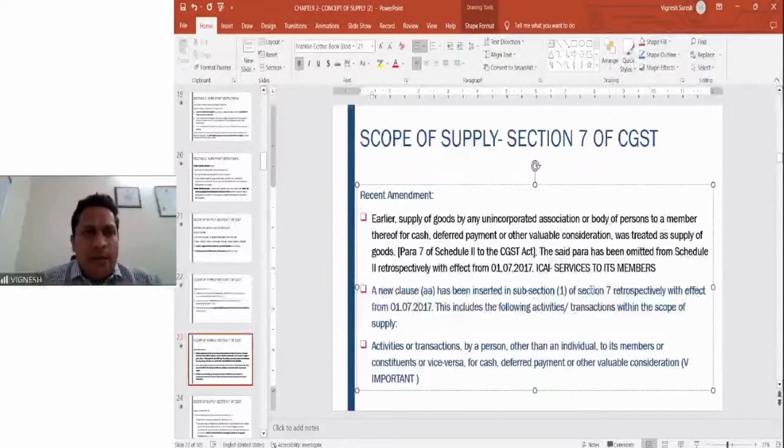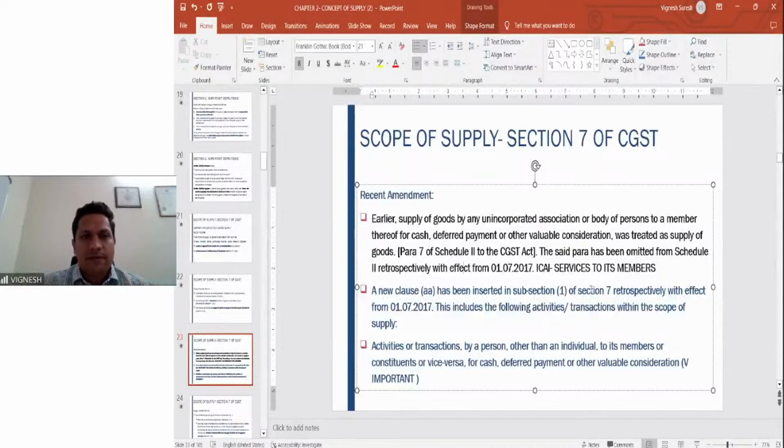There was a dilemma, there was a litigation and argument whether the same was subject to service tax, because ICI comprises of its members and both the ICI and members are one and the same because of the principle of mutuality. This 7(1)(AA) has been added in the GST law, which clearly says that any supply of goods or services by the club to its members is a supply and subject to GST.